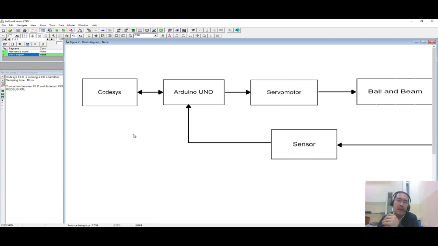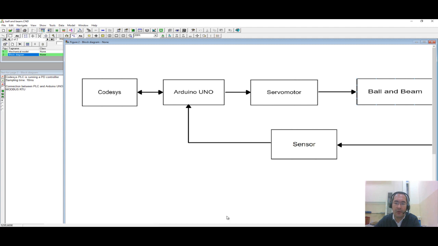Okay, so I can explain this in a different video. The sampling time for this control system is 10 milliseconds, and the connection between Codesys and Arduino I am doing through Modbus RTU, and I have shown how to do this in previous videos.